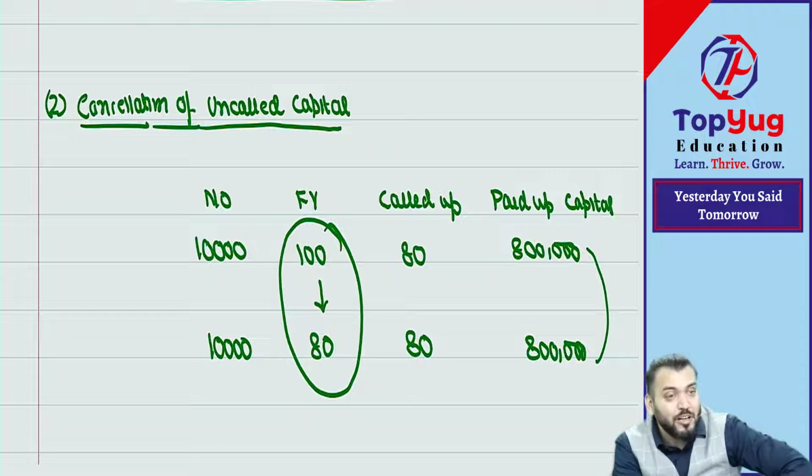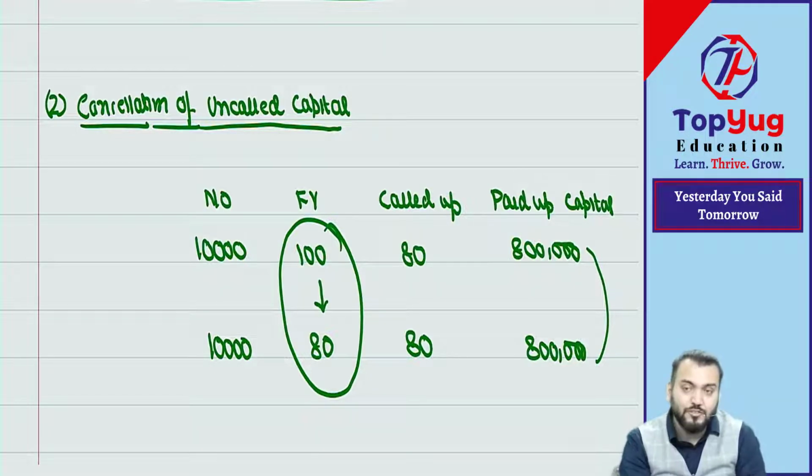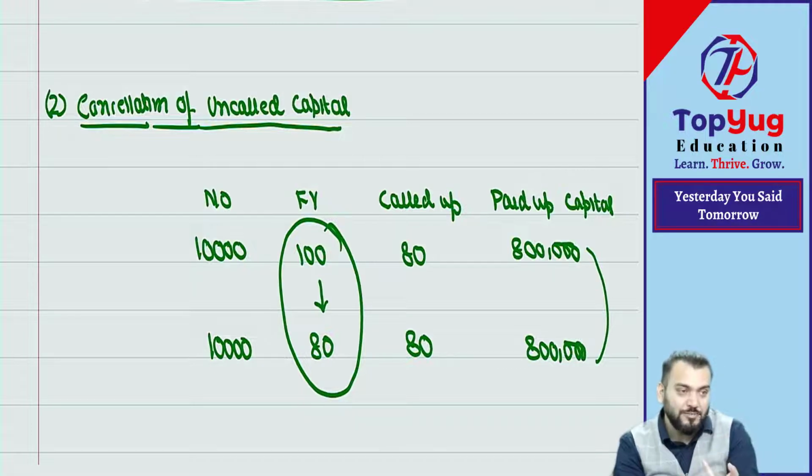This is conversion of partly called up into fully called up without calling any amount, without issue of bonus shares. Sorry, bonus call. I think you remember bonus call means without calling. But in this case also the class of shares will change. From 100 it now becomes 80.